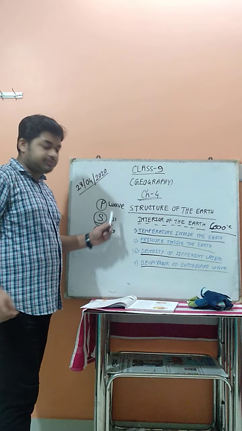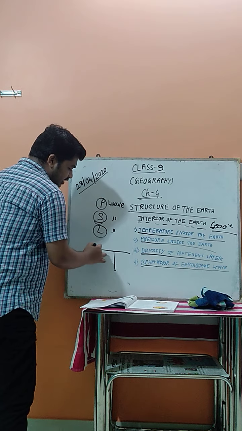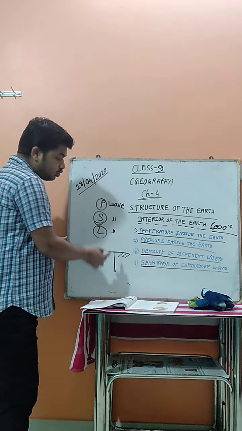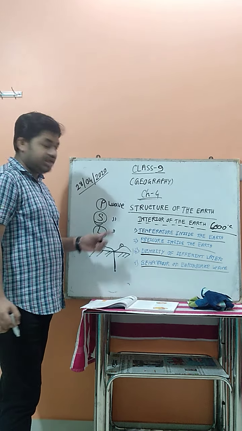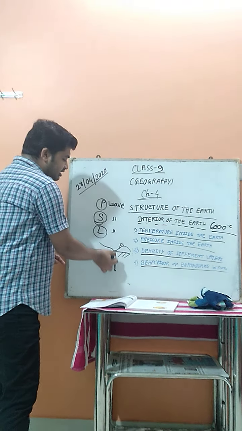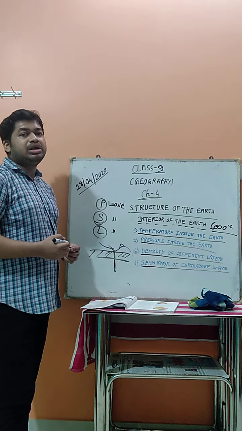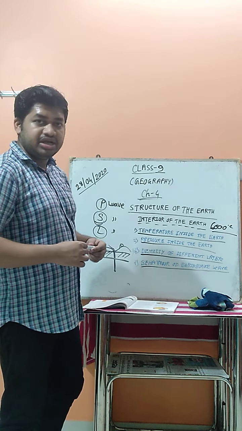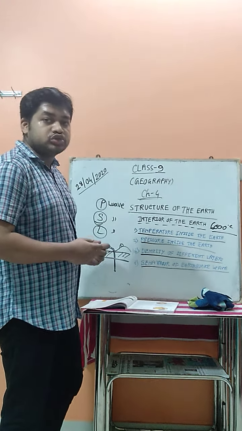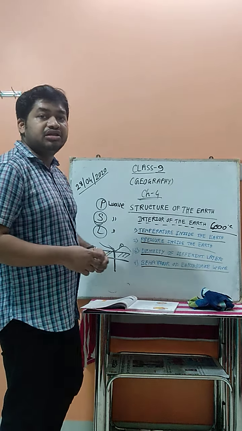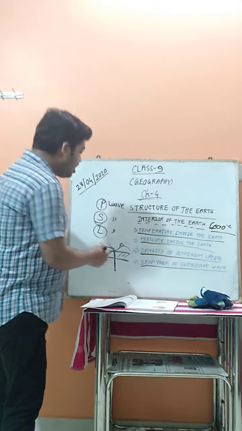The P wave comes first from the center of the earthquake, here, to the earth's surface. When the earthquake occurs, it can come out directly and the P wave starts to spread. But the S wave cannot come out to the earth's surface. What is the reason? Because the asthenosphere, a liquid layer, is located below the earth's crust, and the S wave cannot cross a liquid. That is why the S wave cannot reach the uppermost layer. But the L wave again comes out to the earth's surface.